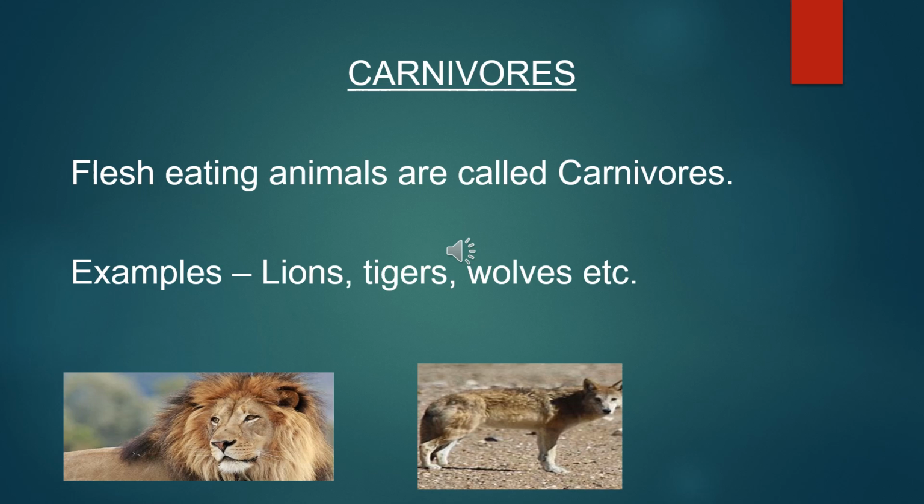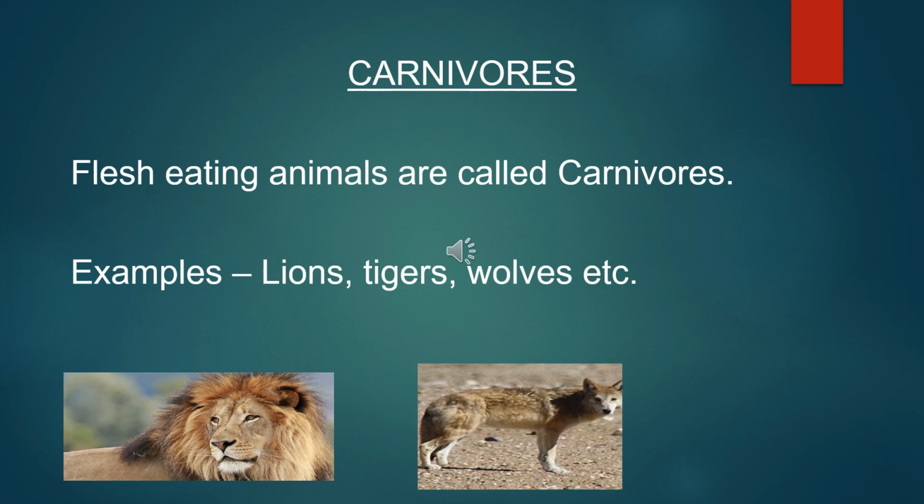Second is carnivores. Spellings of carnivores: C-A-R, car. N-I, knee. V-O-R-E-S, vores. Carnivores. What is the meaning of carnivores? Do you remember? Flesh-eating animals are called carnivores. They are called carnivores because these animals eat the flesh of other animals.